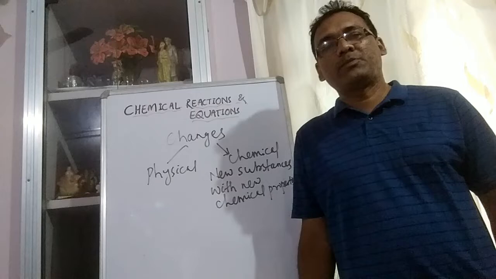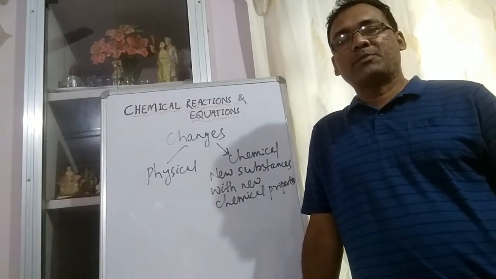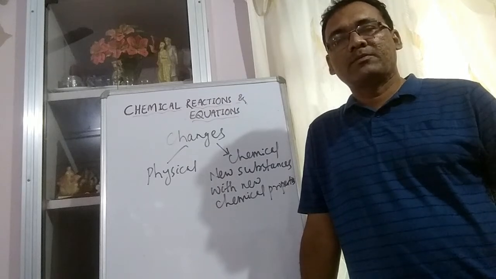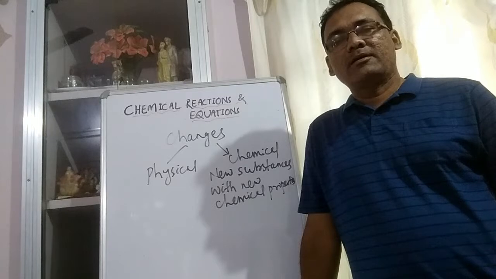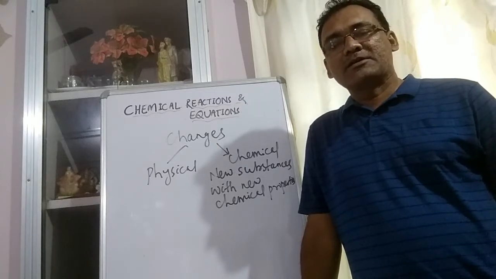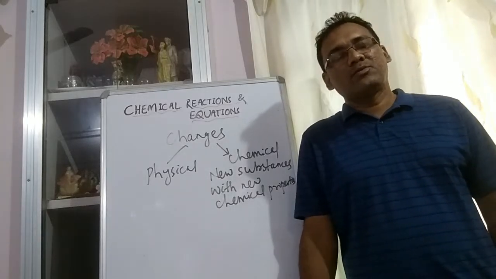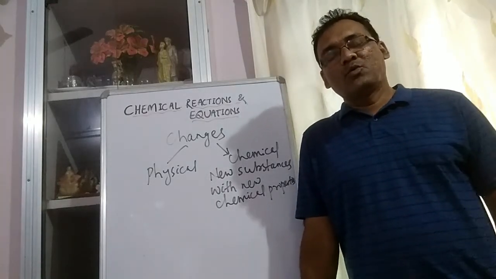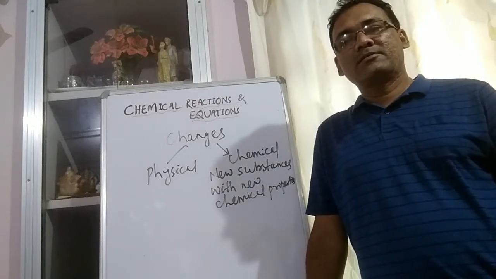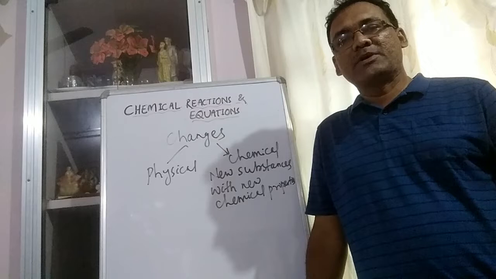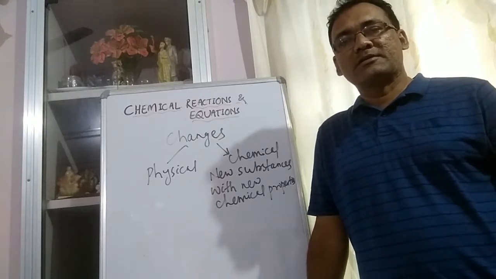Like if you burn paper, we'll get ash, and the property is totally different from that of the paper. When we digest, new substances are being formed from the nutrients we take in. When iron gets rusted, a new substance, that is rust, is formed. So these are some examples of chemical changes.